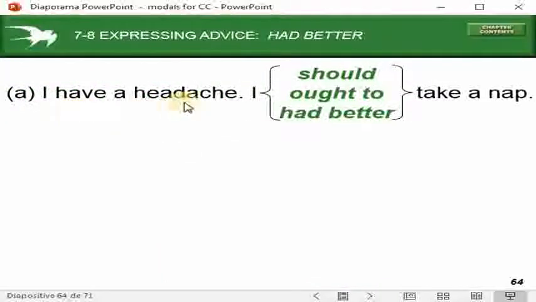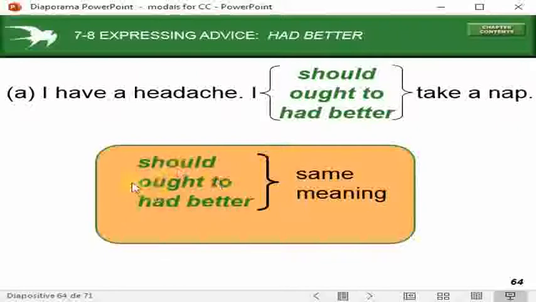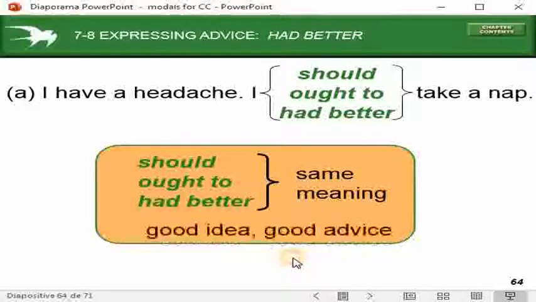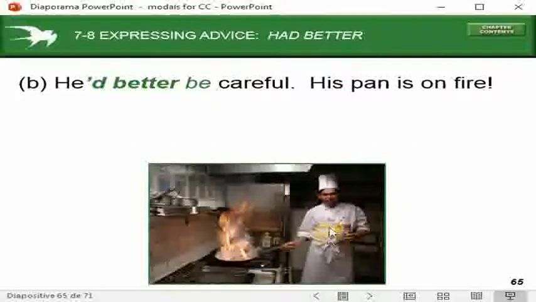So this is an example. I have a headache. I should take a nap, or I ought to take a nap, or I had better take a nap. They have the same meaning. Should, ought to, had better. They have the same meaning: 50% obligation for giving advice, a good idea or good advice.